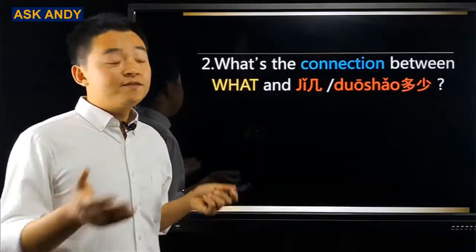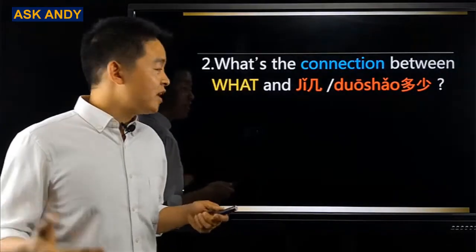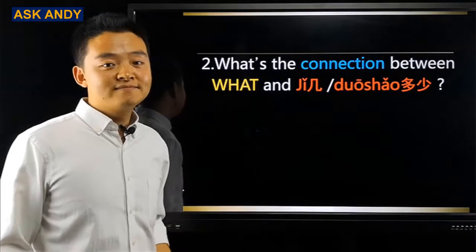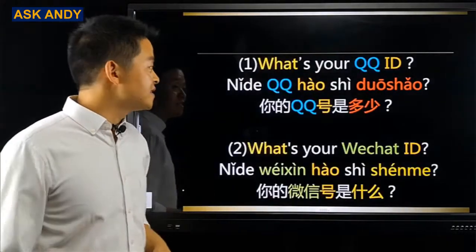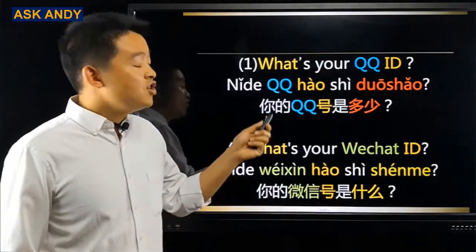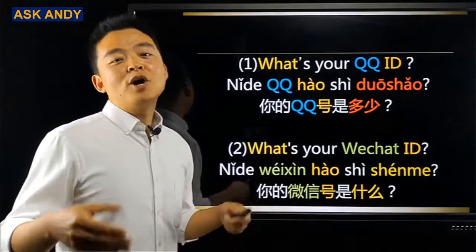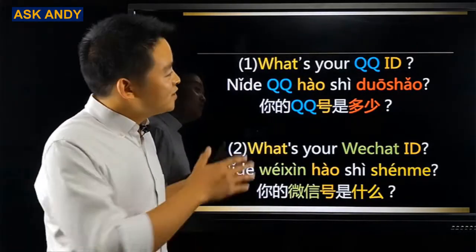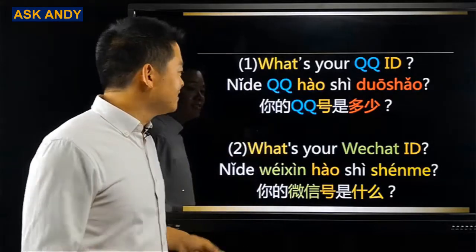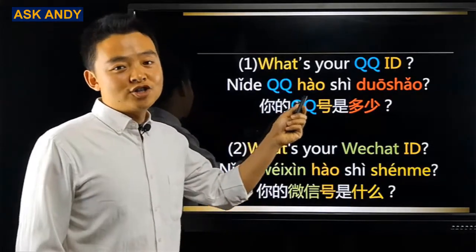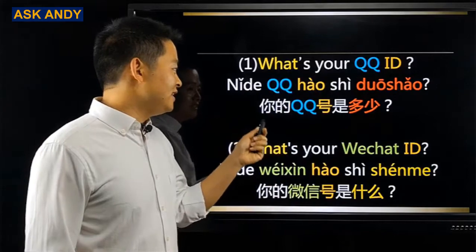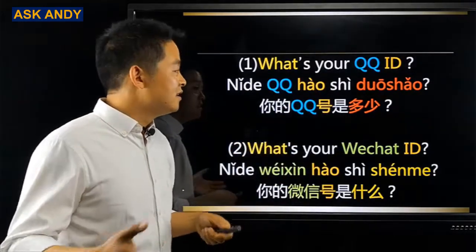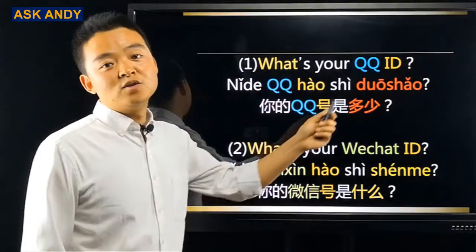The important point for this question is, when do we translate what to 几 or 多少 in Chinese? Let's see these two sentences. Sentence 1. What's your QQ ID? QQ is a popular instant messenger in China, like WeChat. And what's your QQ ID in Chinese is 你的 QQ 号是多少? Here you can see the translation for what is 多少.